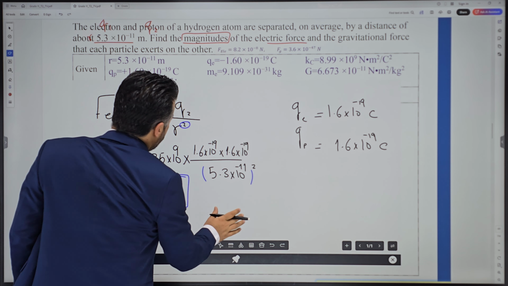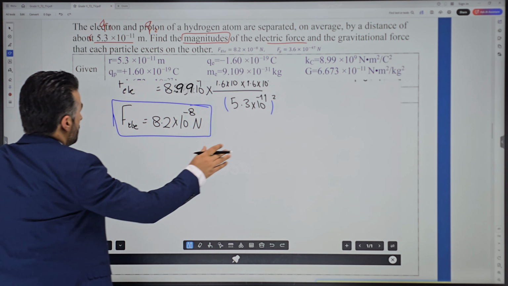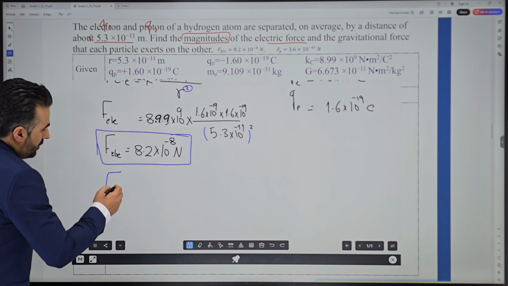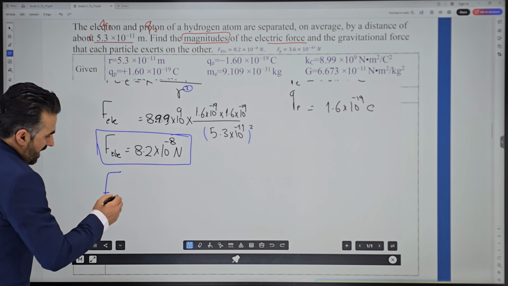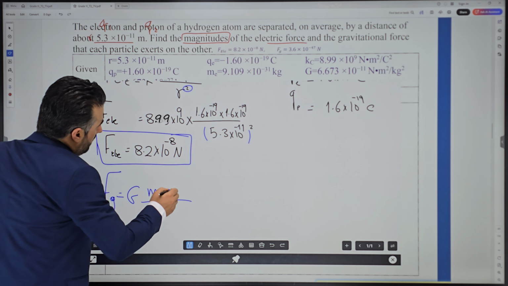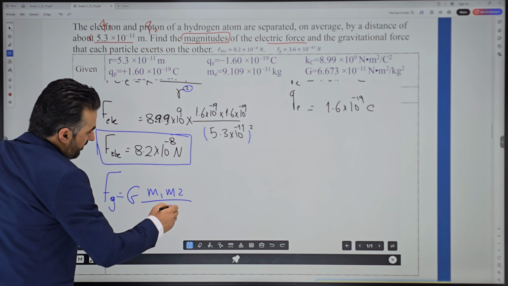So how do I find the gravitational force here? The equation for gravitational force is almost very similar to electrical force. For gravitation, we'll say Fg equals G times M1 times M2 divided by the square of the distance between the two.